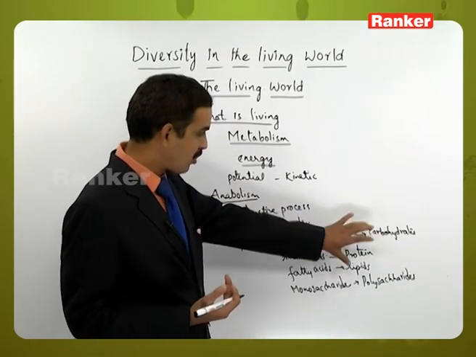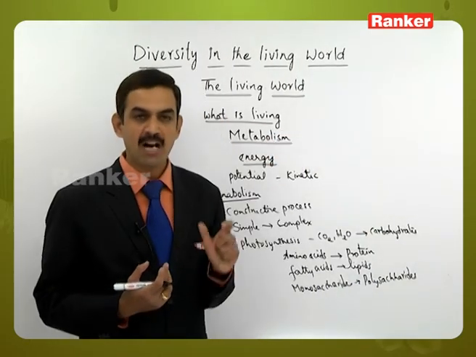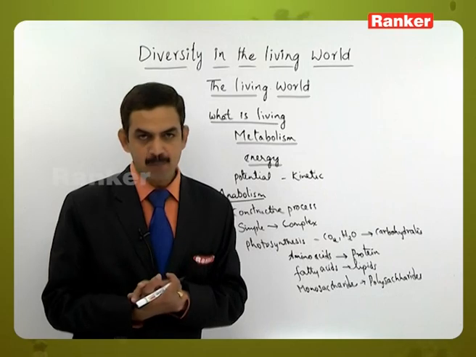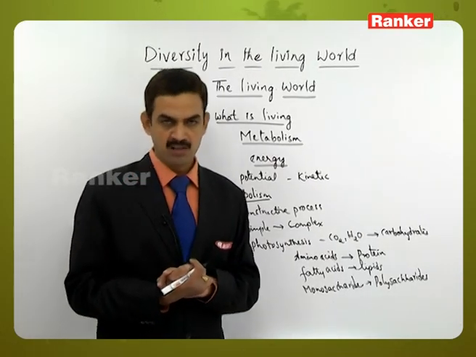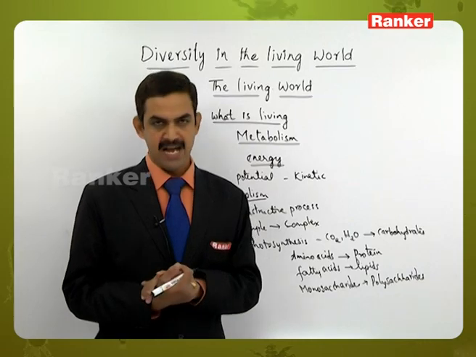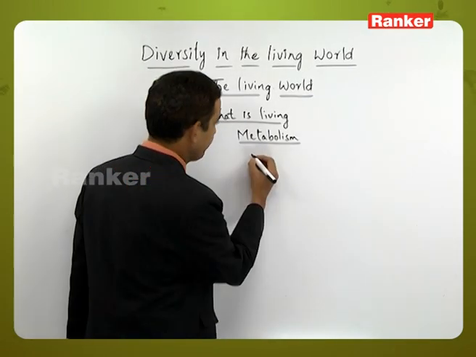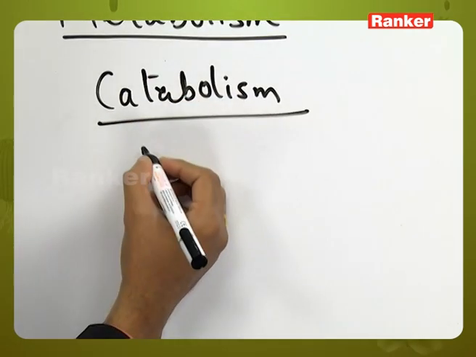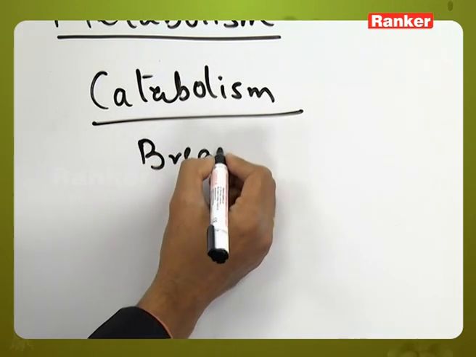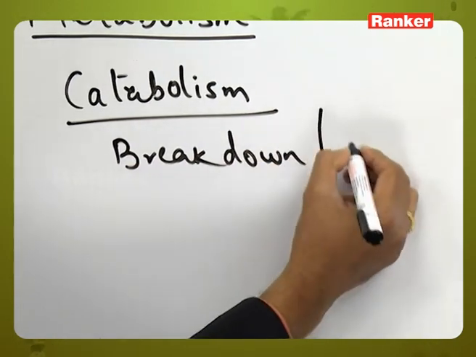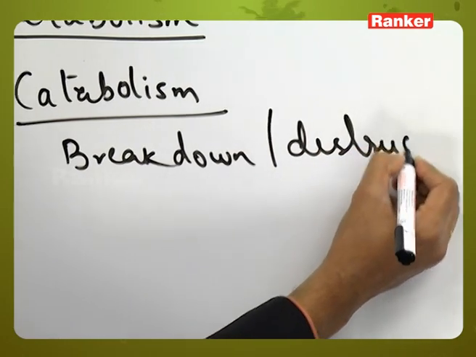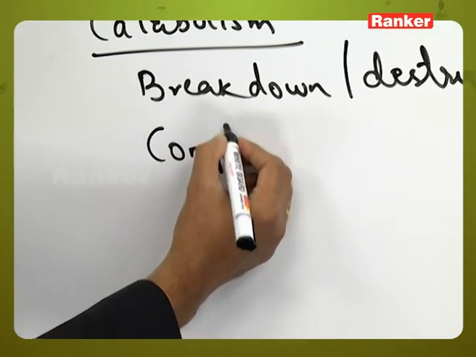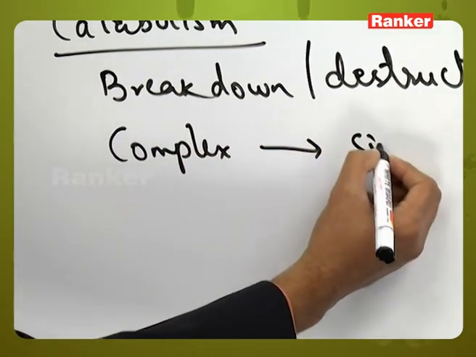Whenever a simpler substance is converted into a complex structure, that helps in the building up of the cell, the cell wall or the organism. That is the reason why anabolism helps in the formation of the body of the living organism and also provides a storage form of energy. The other form of metabolism is catabolism or the catabolic process. We can call it a destructive process or breakdown of materials.